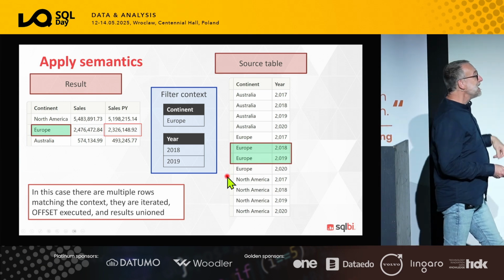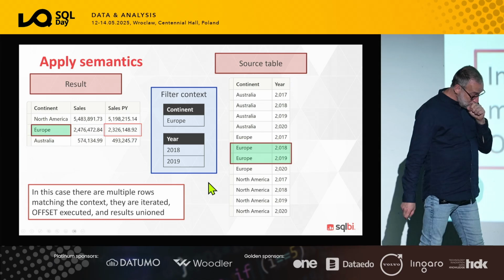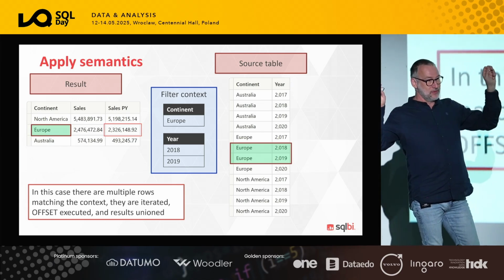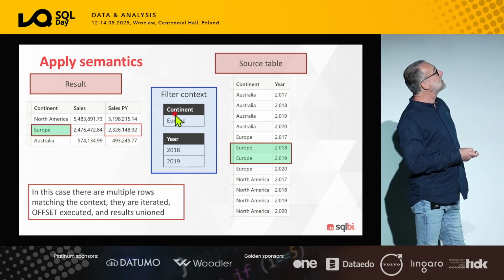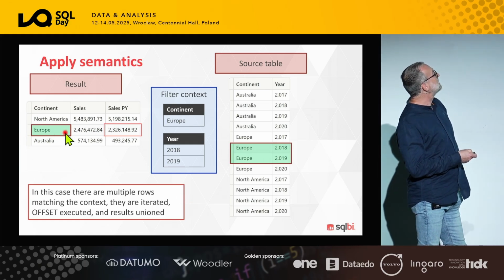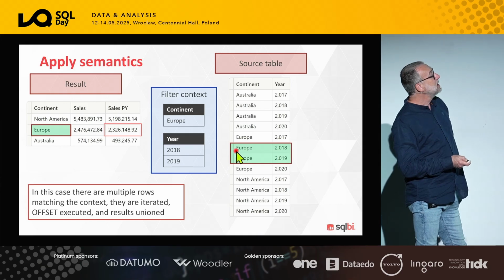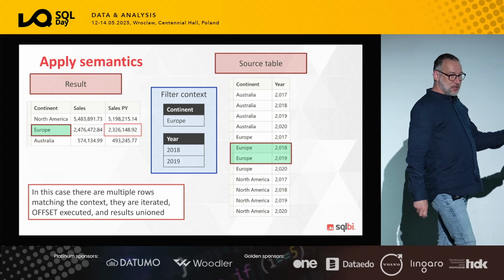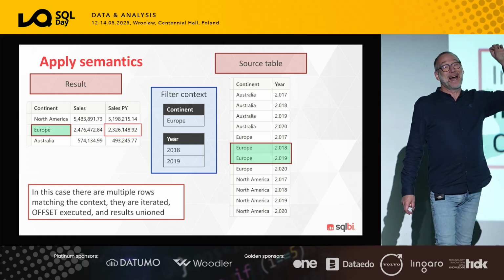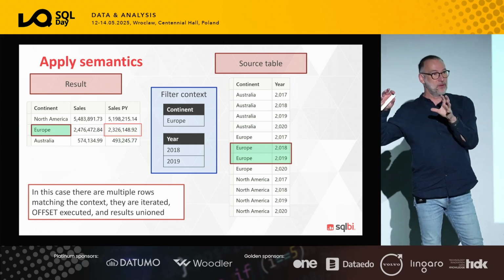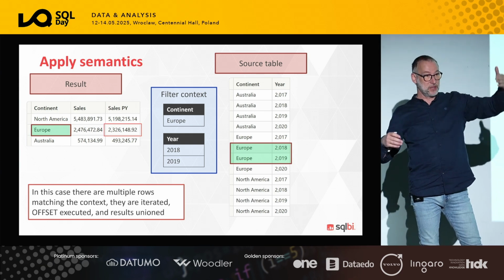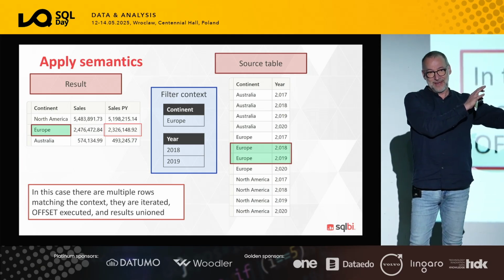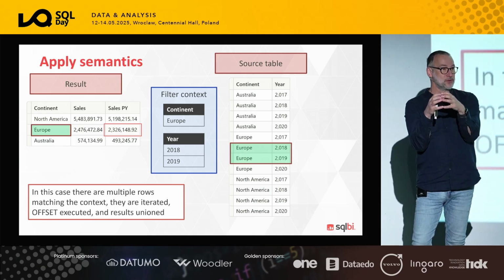Okay. So what happens right now is that there is not one current row, there are multiple current rows. And the engine says, under the current filter context, part of which is coming from the current row, part of which is coming from the filter, there are multiple rows in the source table. What does applied semantics do? It says, that's fine. Now that I identified the candidates for the current row, I iterate over each of them. For each of them, I compute the previous row, and then I produce the result by unioning all those results.